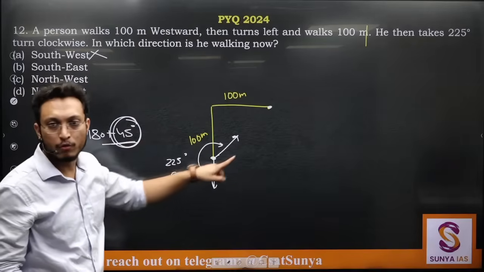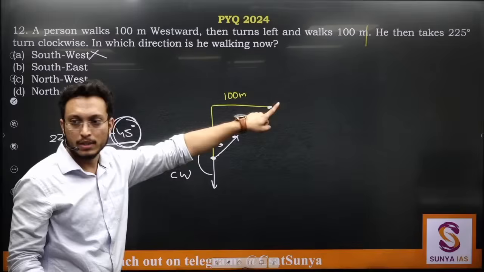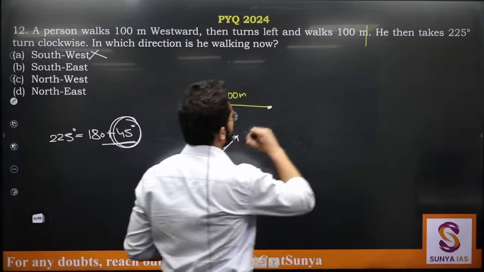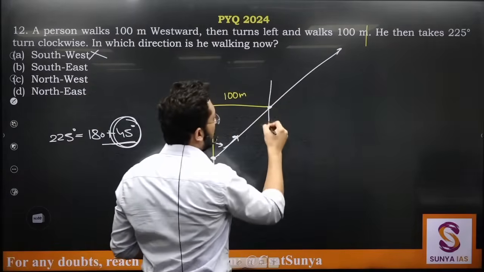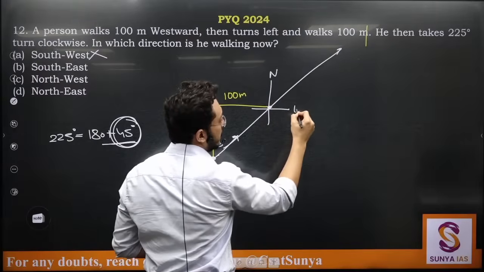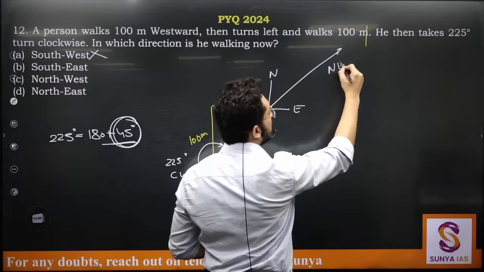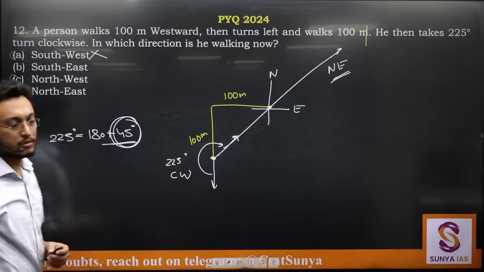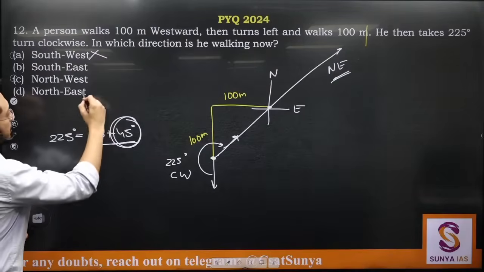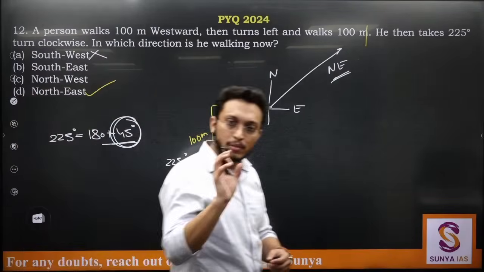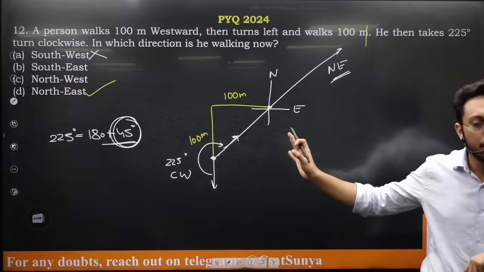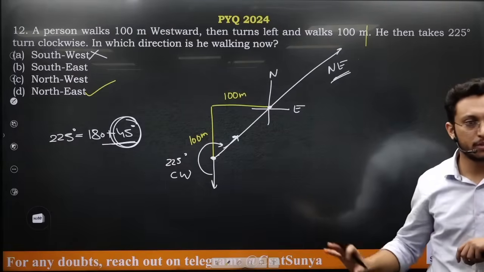So he will be facing in that direction. Normally we have north and east here, so this becomes the northeast direction. Is this clear? These small doubts come up in the exam when you are under pressure.